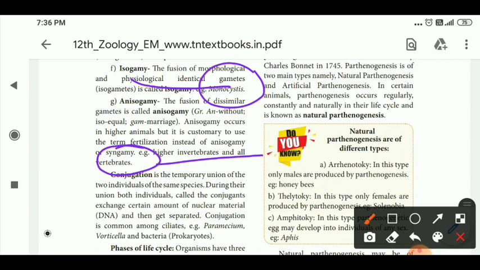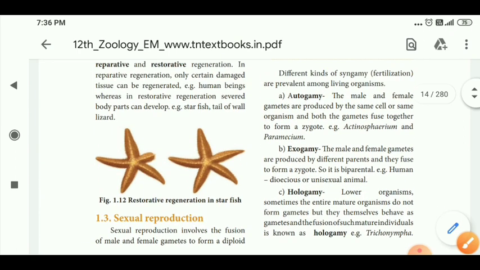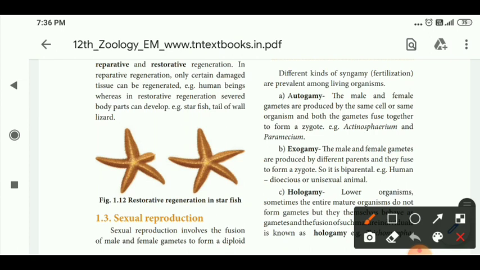I repeat, what are the different types of syngamy? The first type is autogamy. The fusion of male and female gametes of which type of cell? The same cell, same organism. Exogamy: male and female gametes of different parents fuse.